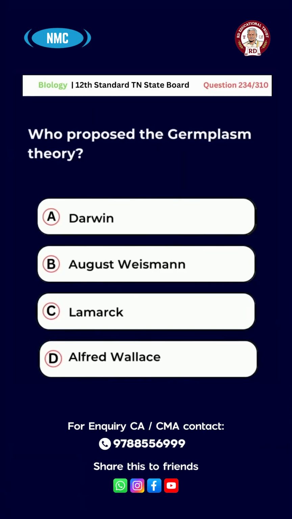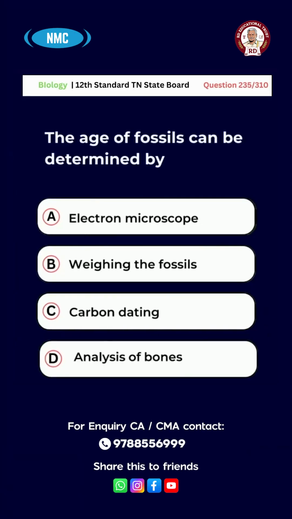Question number 234. Who proposed the germplasm theory? A. Darwin, B. August Weismann, C. Lamarck, D. Alfred Wallace. The right answer for this question is option B. August Weismann.